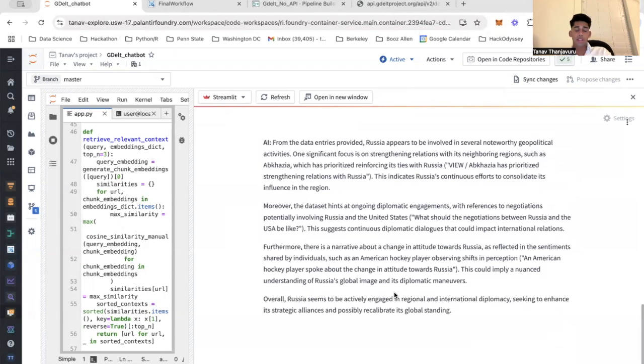So, there's a lot you can do with this data set, but basically it's important for open source intelligence analysts to be able to interact with their complex data sets in natural language, and that's what this tool allows for.